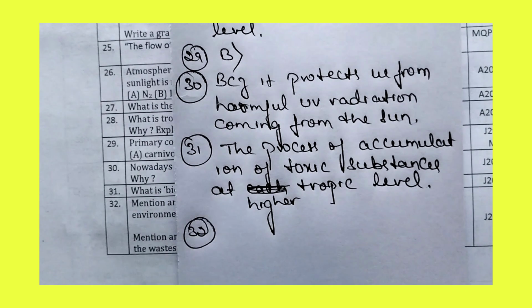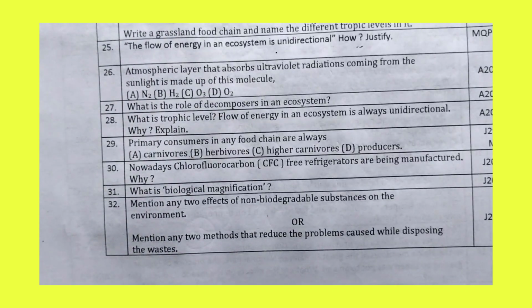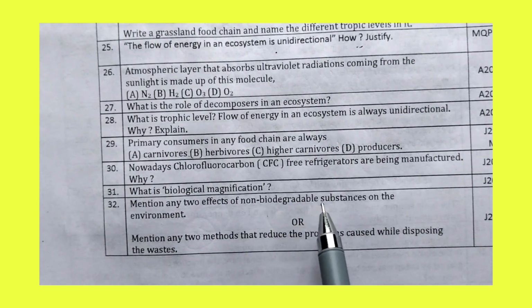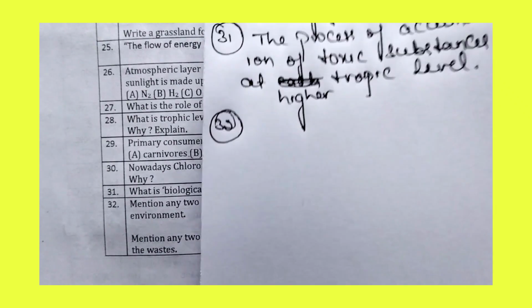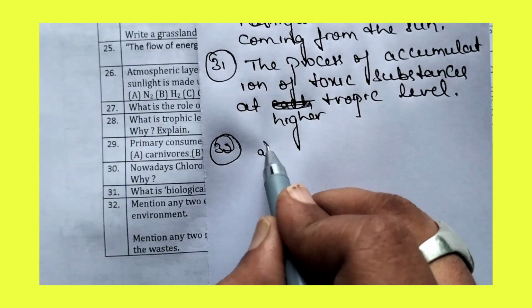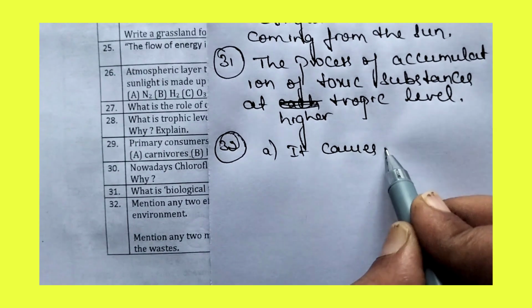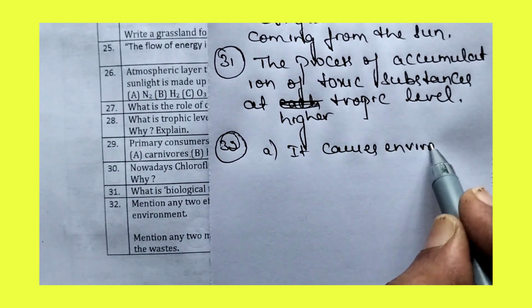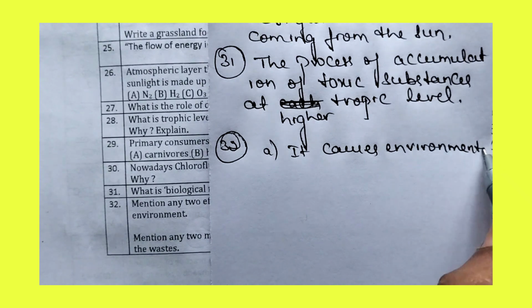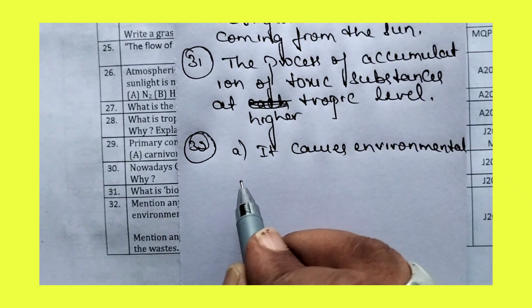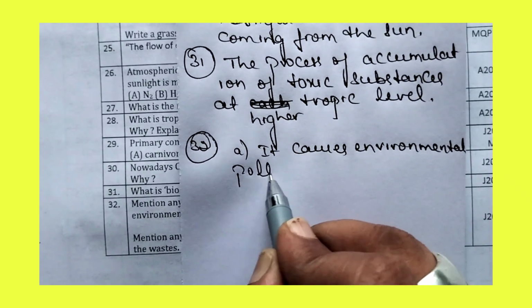So now let us move to question number 32, the last question. Mention any two effects of non-biodegradable substances on the environment. They have asked for any two effects, so let us write two effects. Let us write the first effect like this: it causes environmental pollution.